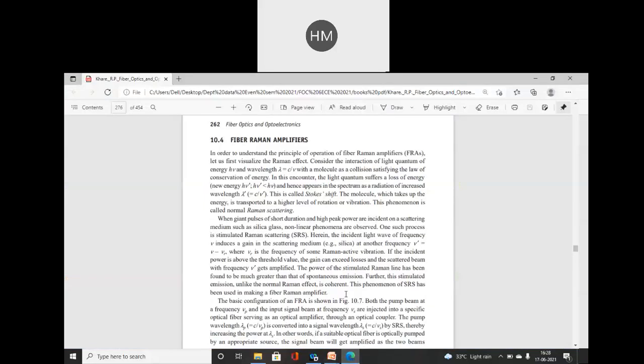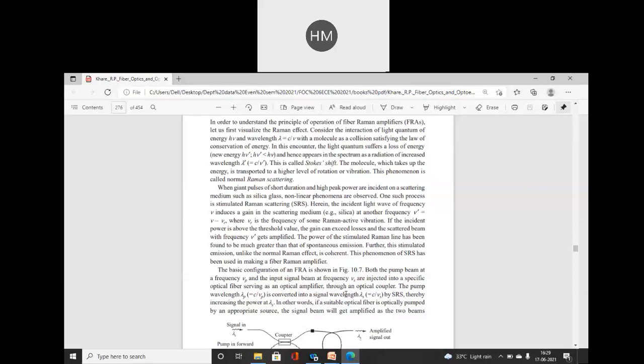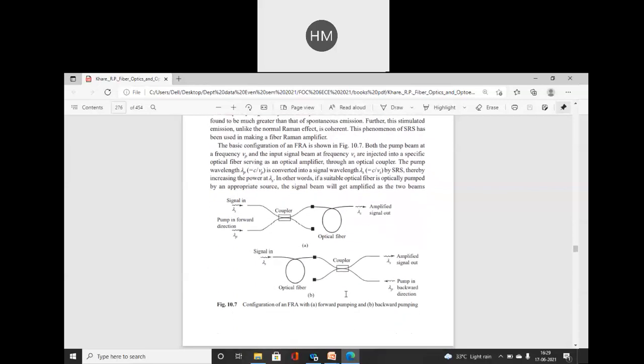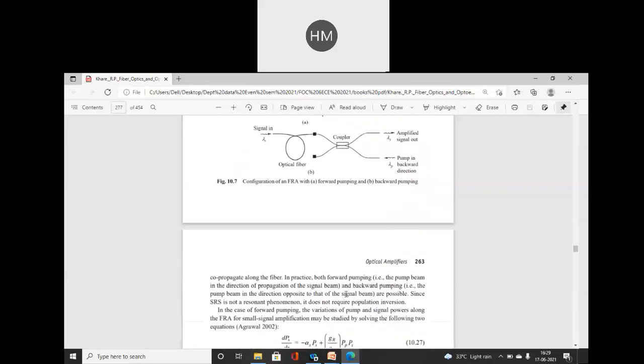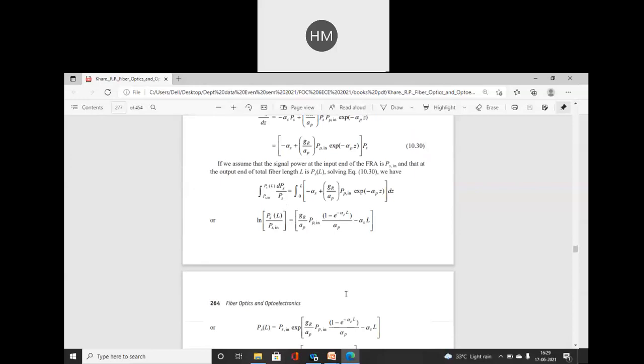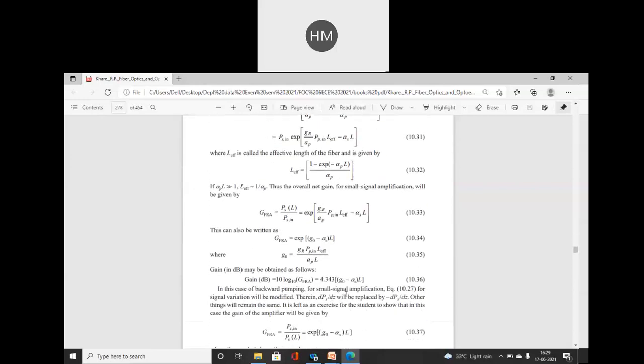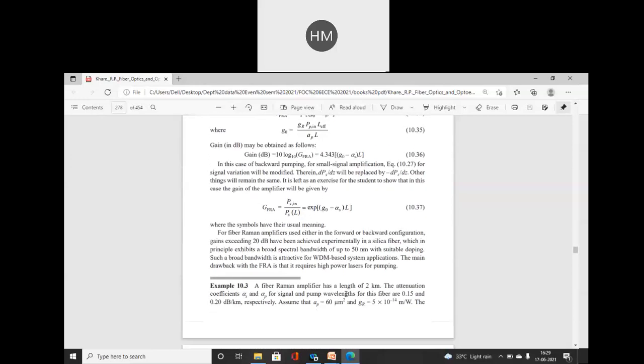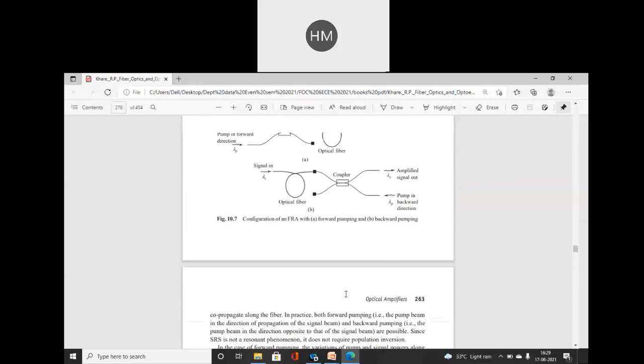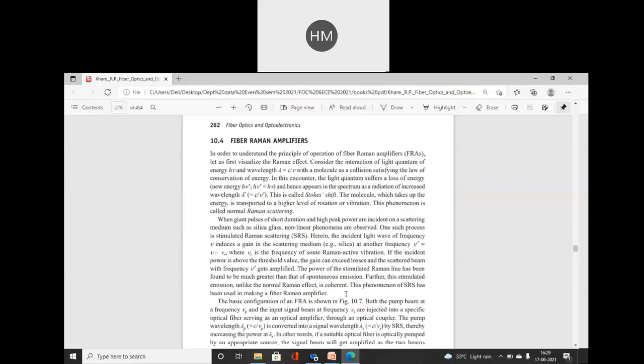Now I will show you this content from one of the standard books. Fiber Raman amplifier. Now here we will derive some formulas also, and you can write and draw this diagram, and we will just write down the final expression of Raman amplifier to simplify the numericals. So write down this: Fiber Raman amplifiers, FRAs.